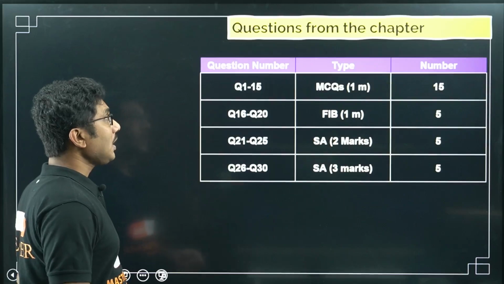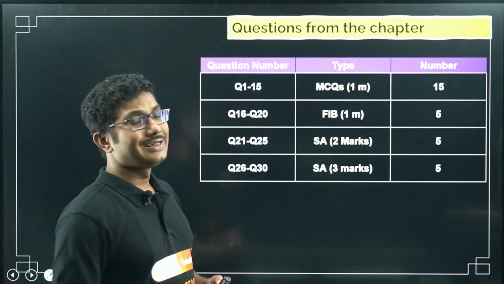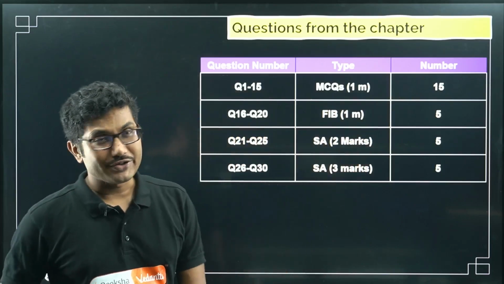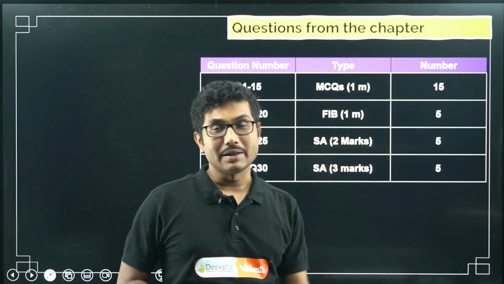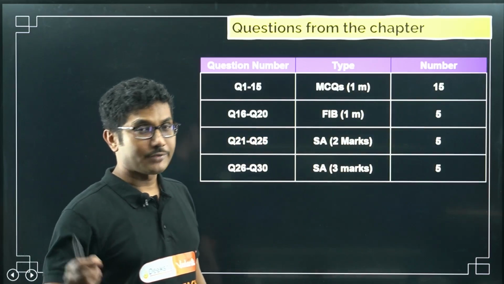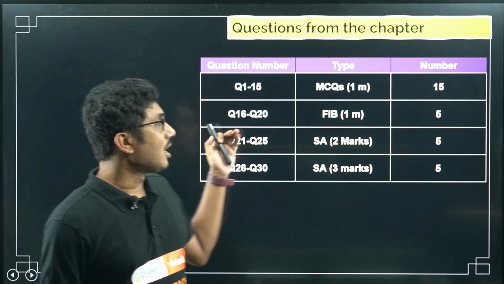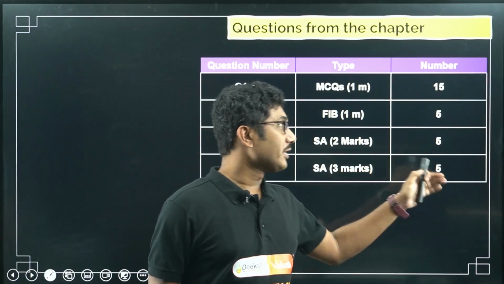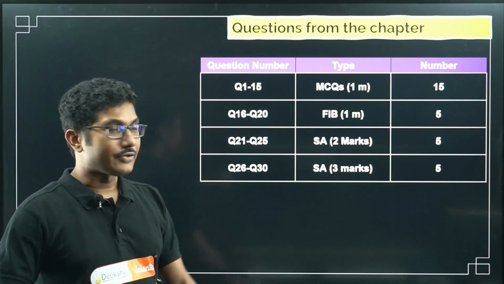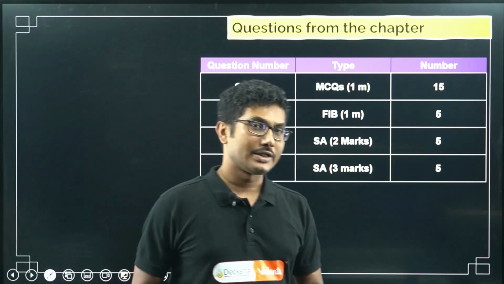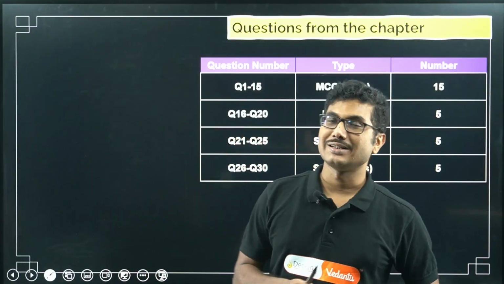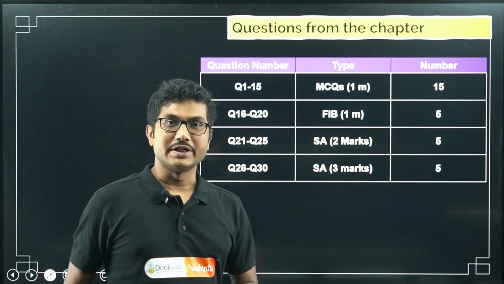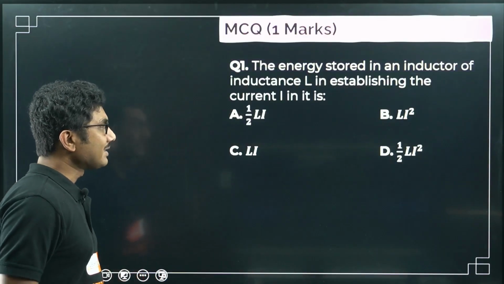Now what are we going to discuss in this lecture today? We will be discussing as usual 15 MCQ questions. We will also discuss 5 fill in the blanks, because fill in the blanks is important for this chapter. Then we will discuss 5 short answer type 2 marks questions and 5 short answer type 3 marks questions. So there are a total of 30 questions we will discuss today in our lecture. I hope that will be very helpful for you, because this is an easy, scoring chapter. You can easily score 7 marks if you study this chapter properly. Now let's start with the MCQs.